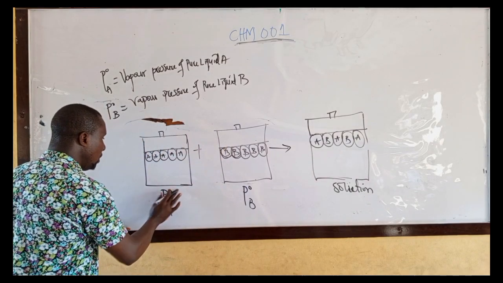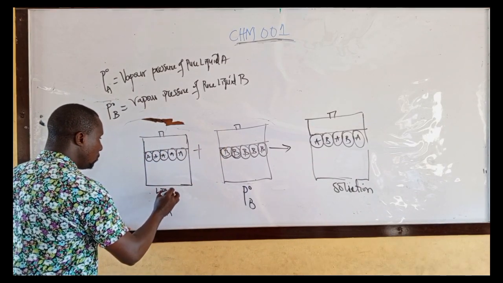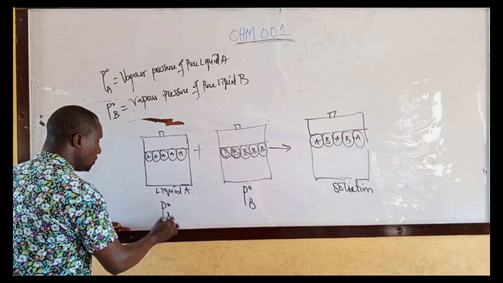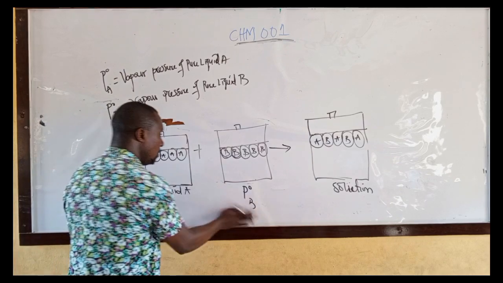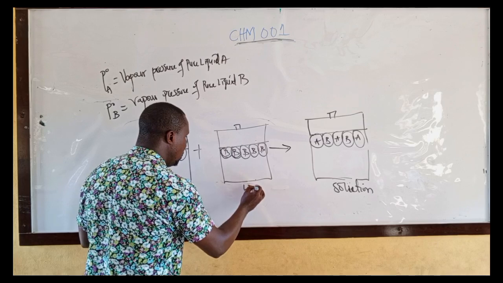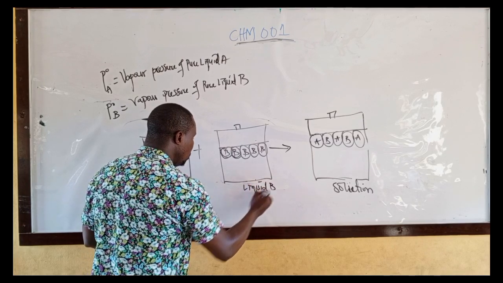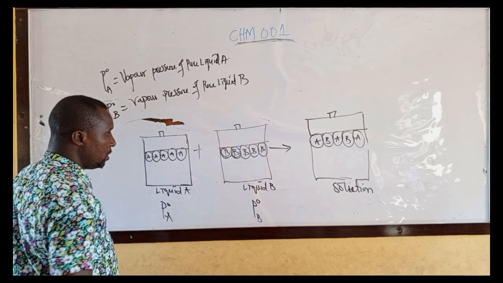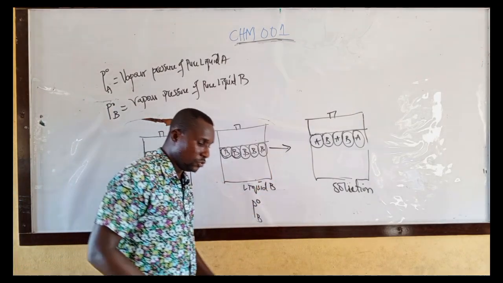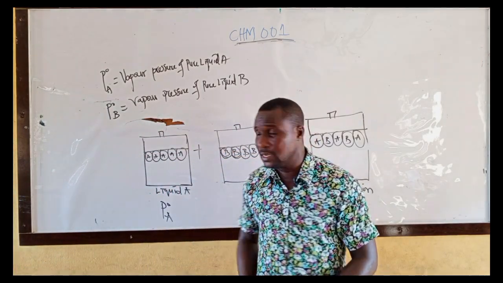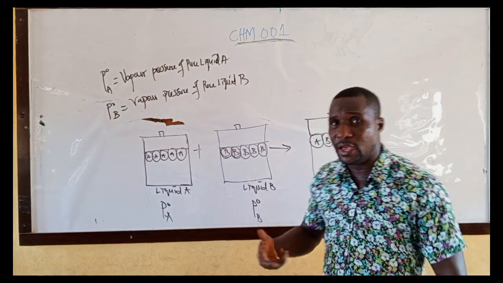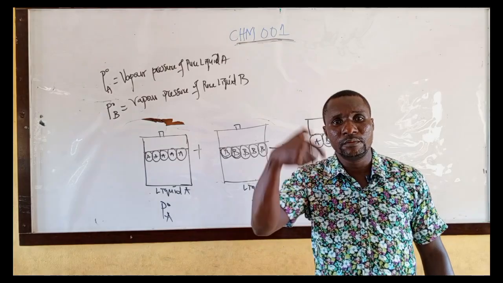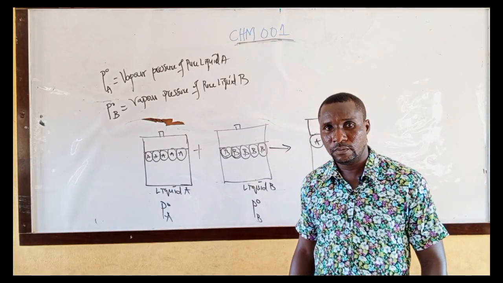This is liquid A with the vapor pressure of pure liquid A. This is liquid B with the vapor pressure of pure liquid B. Then when mixed together, you have a solution. Take note, in this case, the two liquids will exert their own pressure on the solution.